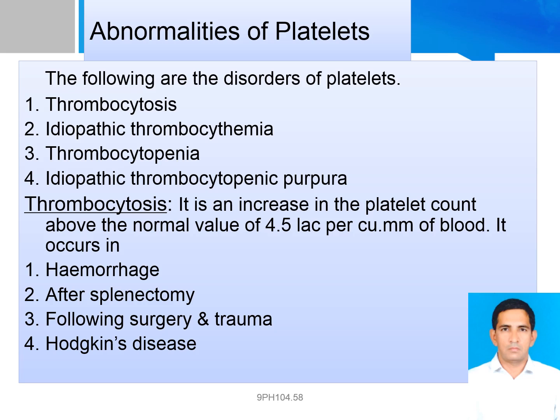Less commonly, when thrombocytosis has no apparent underlying condition as a cause, the disorder is called primary thrombocythemia or essential thrombocythemia. This is a blood and bone marrow disease.